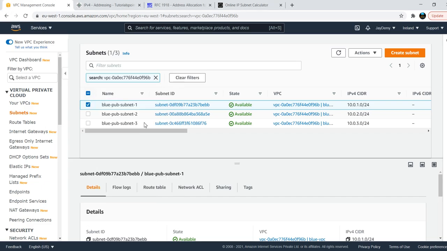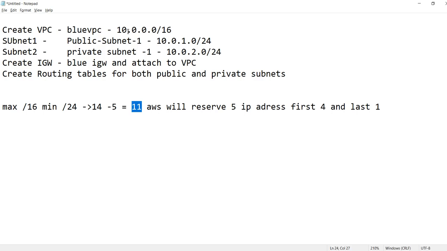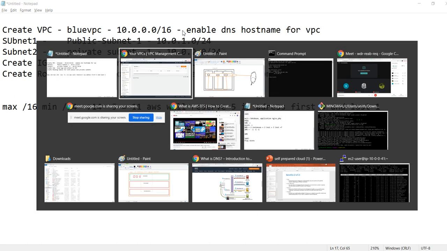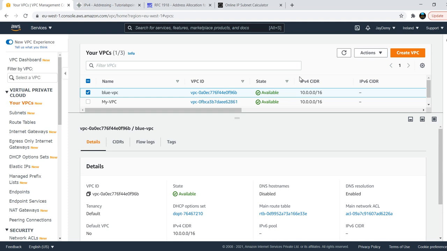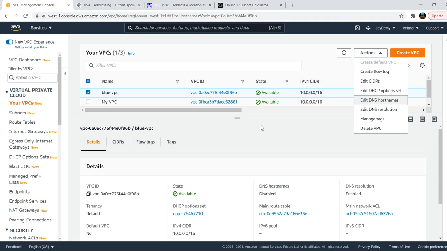And don't forget one more point, after you create your VPC, I'll add one more point here. Create the VPC, and enable DNS host names for the VPC. If you see here, blue VPC, go to actions, go to DNS host names.